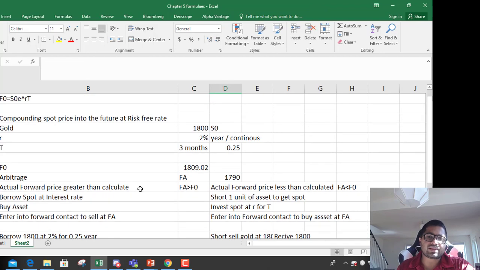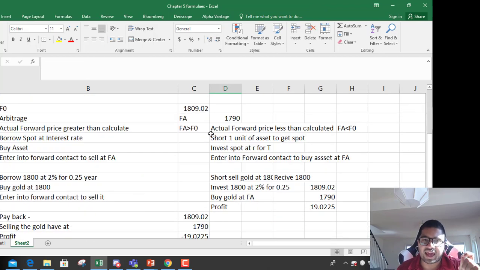So how to remember this discussion? If FA is greater than F0, that is, the actual forward is greater than the calculated forward, remember that you are always going to sell the actual forward, because the forward is expensive relative to calculations. If forwards are cheaper than calculated forwards, then you're going to buy forwards.